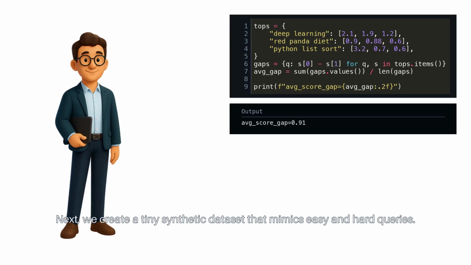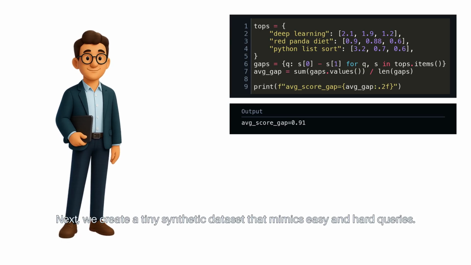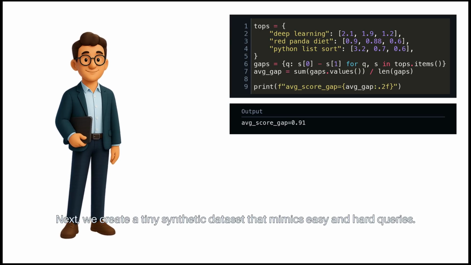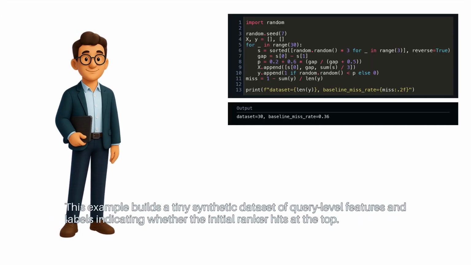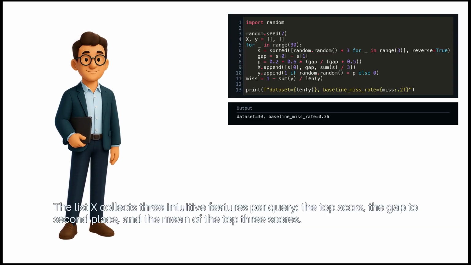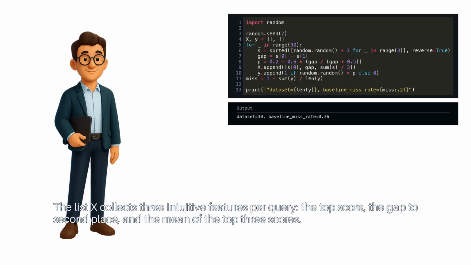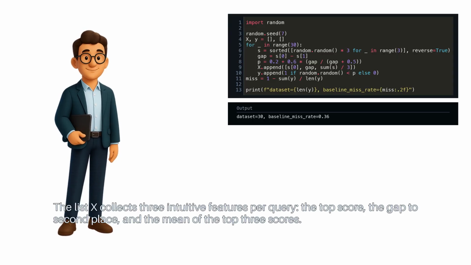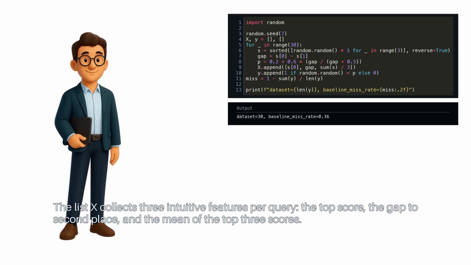Next, we create a tiny synthetic dataset that mimics easy and hard queries. This example builds a tiny synthetic dataset of query-level features and labels, indicating whether the initial ranker hits at the top. The list X collects 3 intuitive features per query: the top score, the gap to second place, and the mean of the top 3 scores.